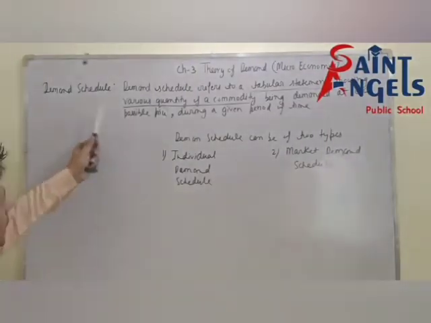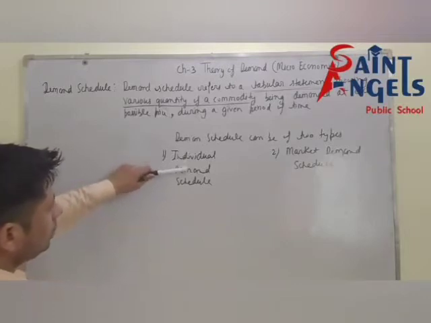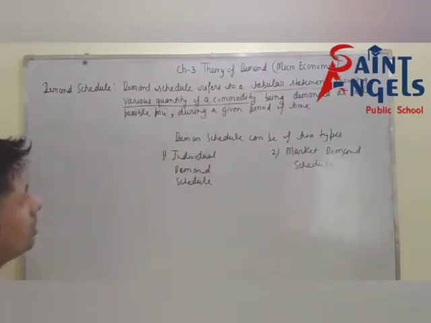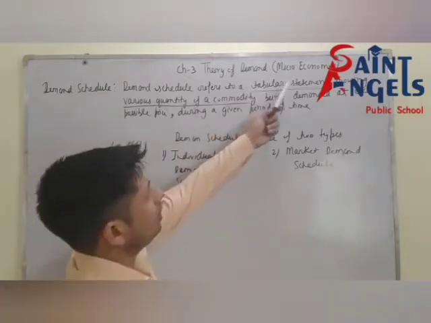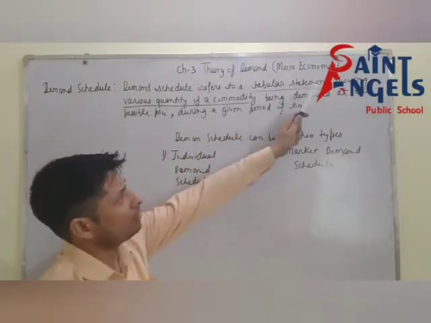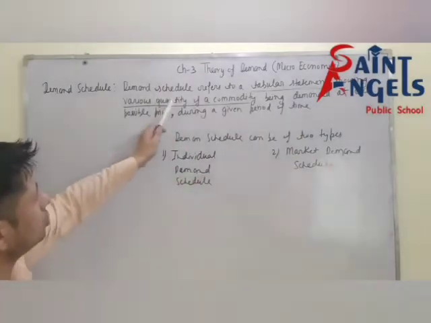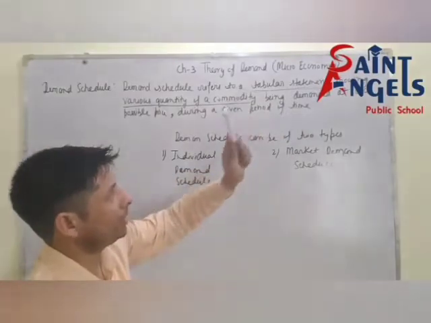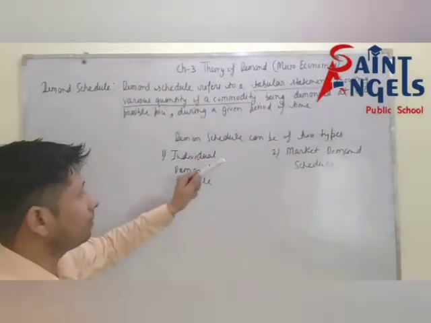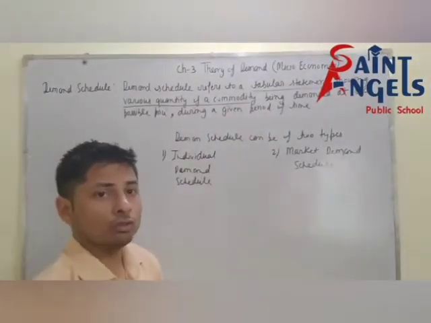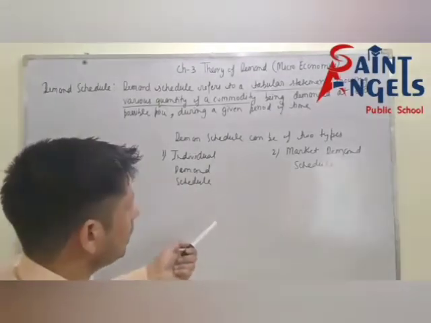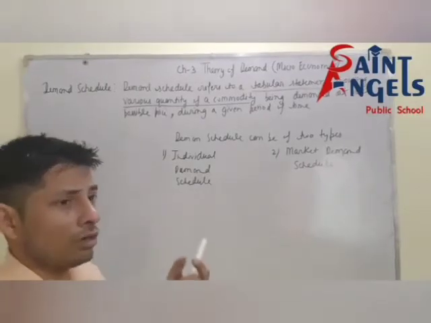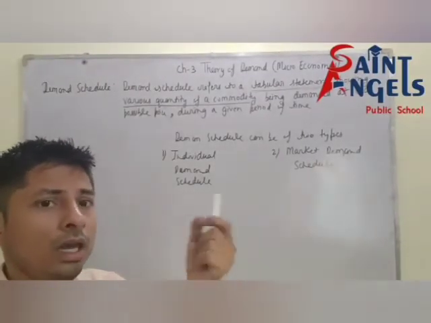See, individual demand schedule refers to a tabular statement showing various quantity of a commodity being demanded by a consumer, because we are talking about individual demand, means demand of one consumer, demand by one consumer.